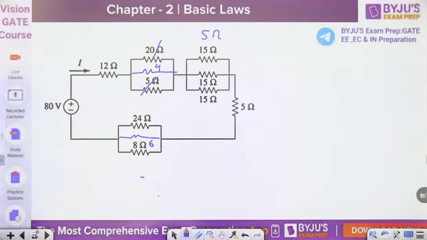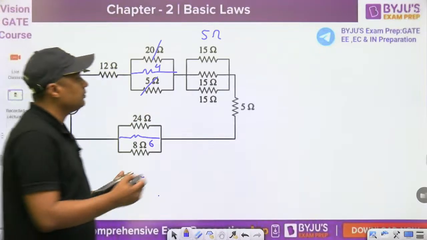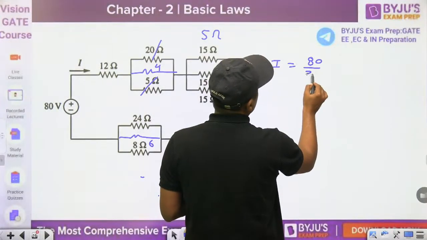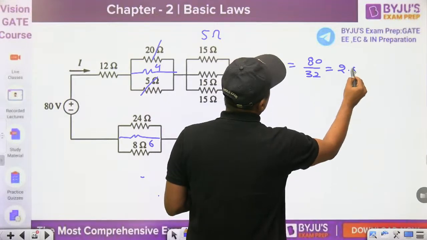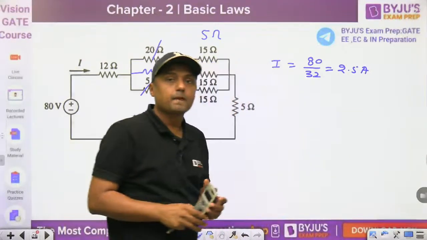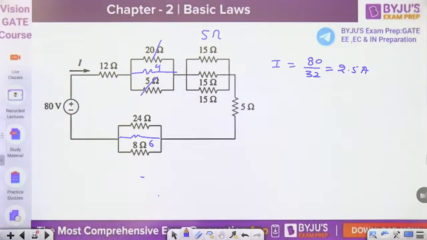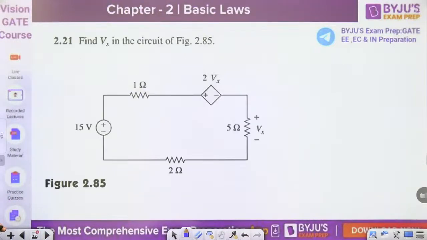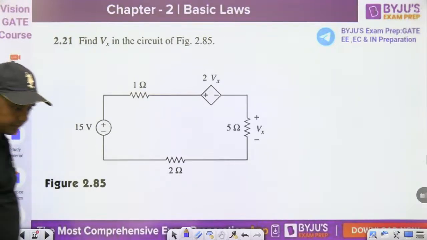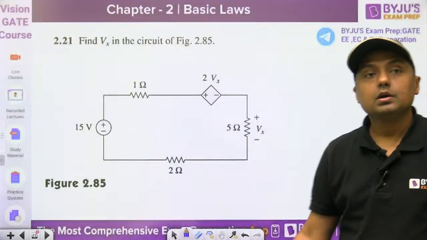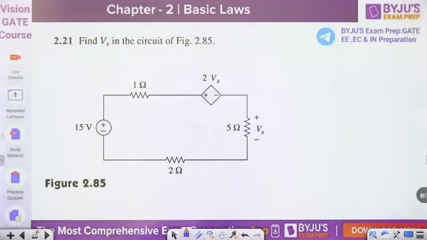This is 32 total resistance, 80 divided by 32. Easy? Okay. Now, next question. Find Vx in the circuit of figure 2.85. Find Vx. Okay. Give me the answer, everyone.